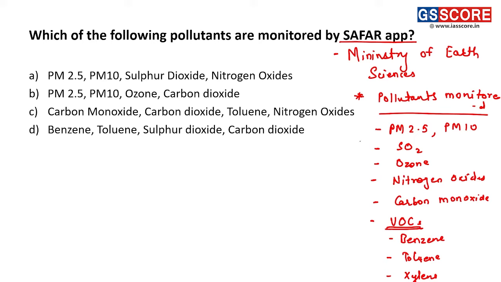So this clearly shows that carbon dioxide is not monitored by the app, and the same is the case with air quality index, which also does not monitor carbon dioxide. Only in option A do we not have carbon dioxide, and that is our answer. So the answer is PM 2.5, PM 10, sulfur dioxide and nitrogen oxides mentioned in option A.